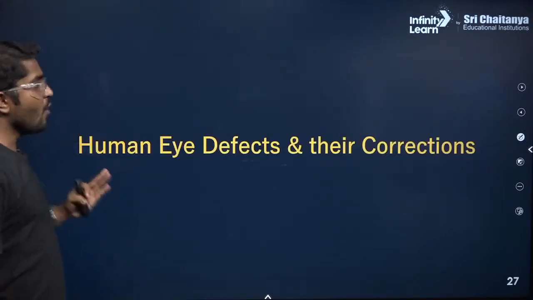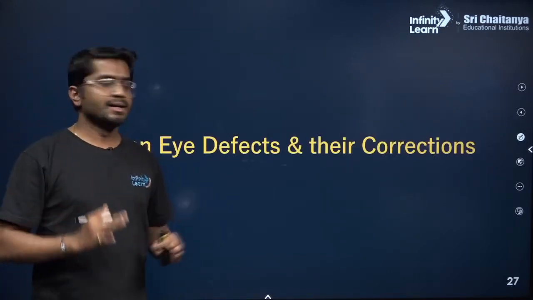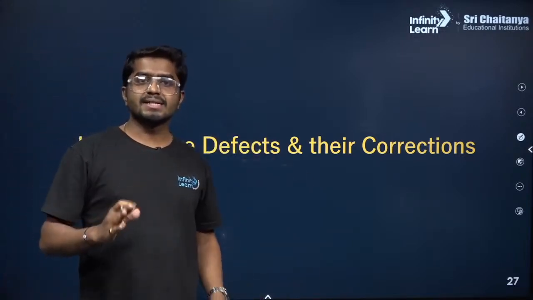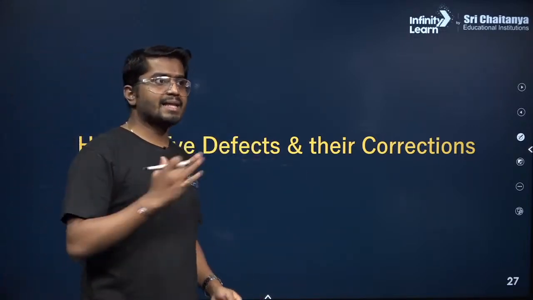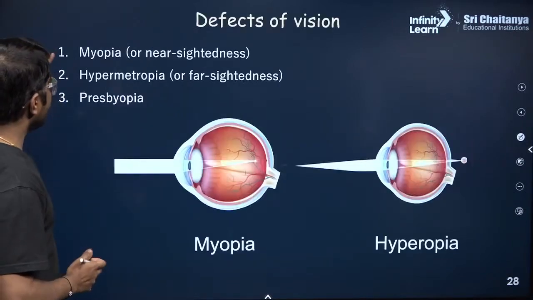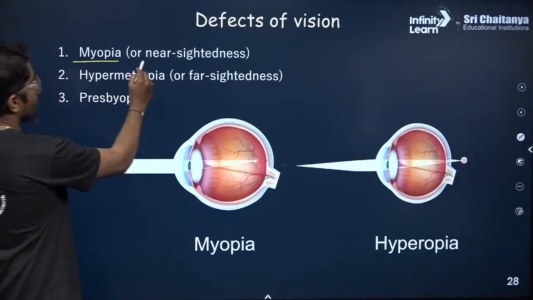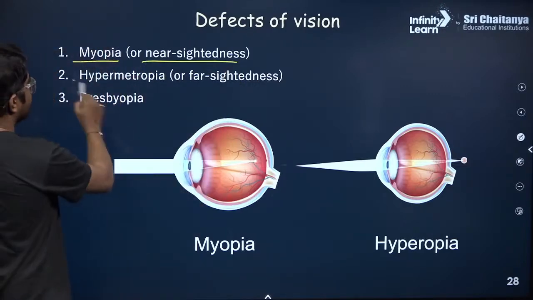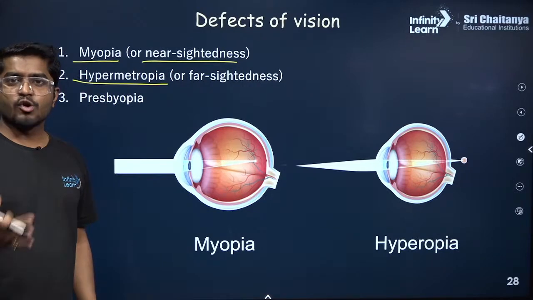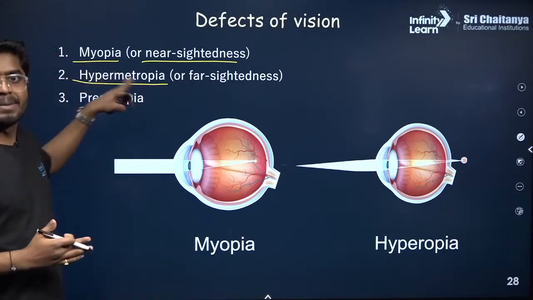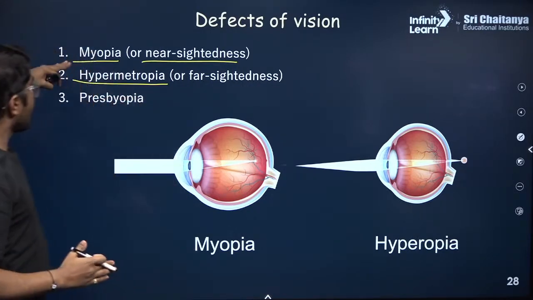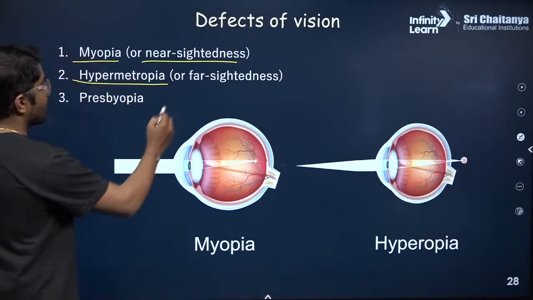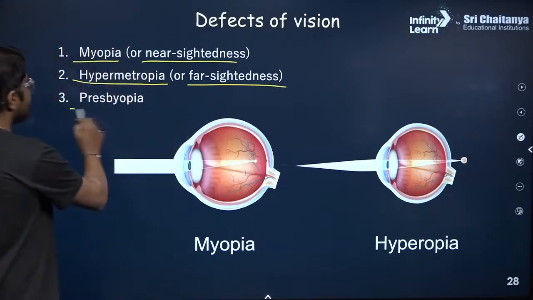Alright, so now the most important topic is the defects and how to correct them. So there are only 3 defects which we have to learn, and let's find out what are those. The first one is myopia, also called as nearsightedness. Second one is hypermetropia. Sometimes people also call this as hyperopia, but in NCERT it is written hypermetropia. So you should use only this word, also called as farsightedness. And the third one is presbyopia.